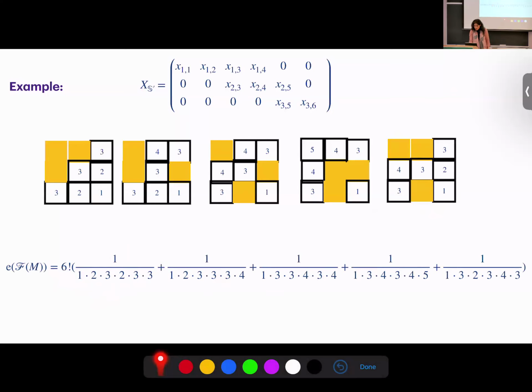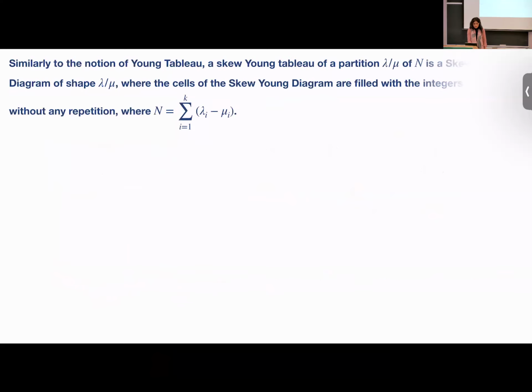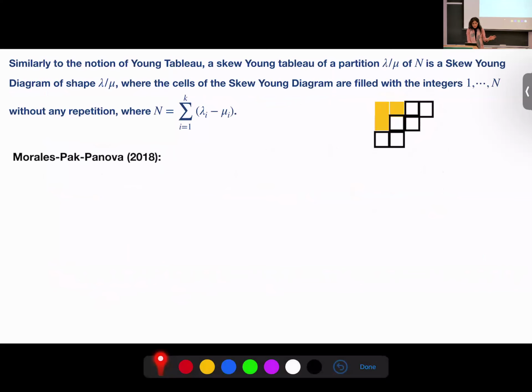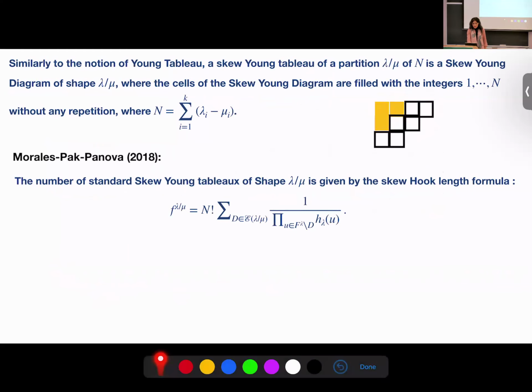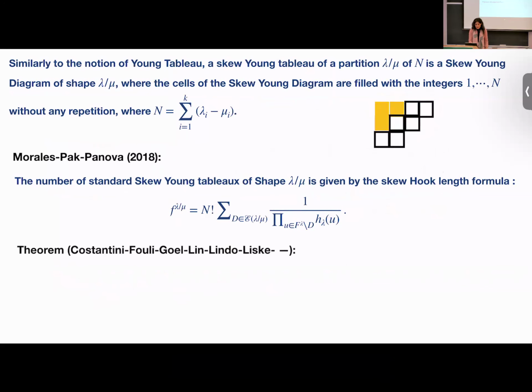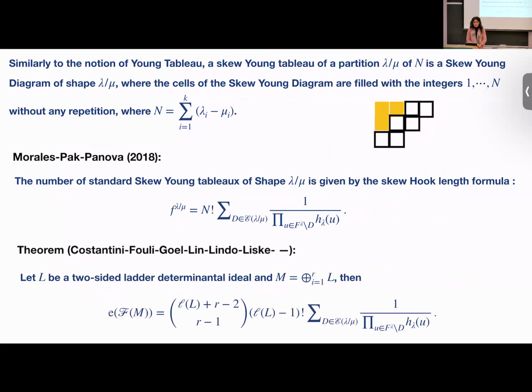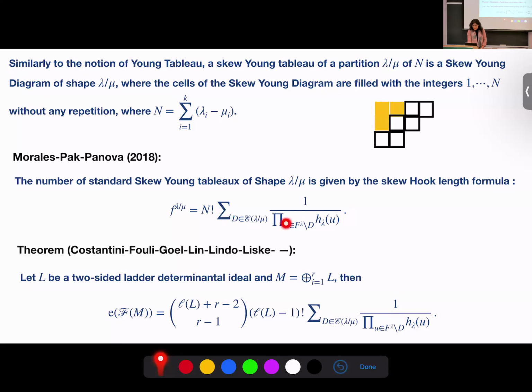You just sum over all the possibilities of these excited diagrams, and the multiplicity is 16. It comes from a result of Morales and Panova in 2018. They have shown that for any skew Young tableau, if you fill it in the standard way, this is the number of fillings. And we could show that our multiplicity comes from exactly this formula. This is for the general case.